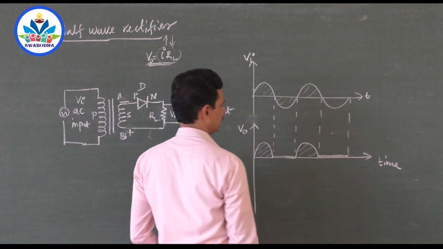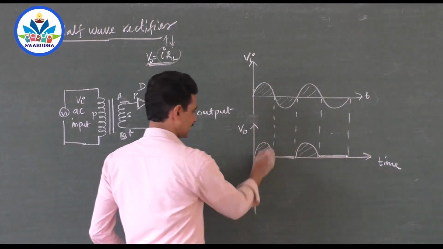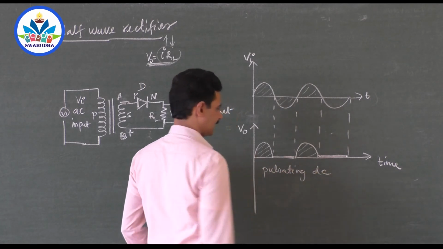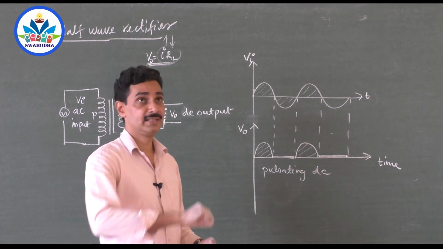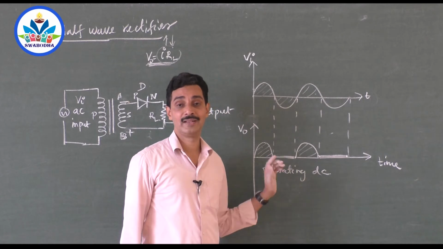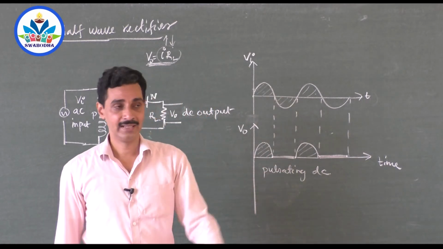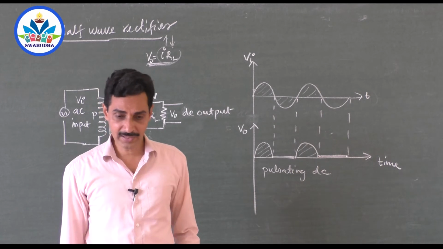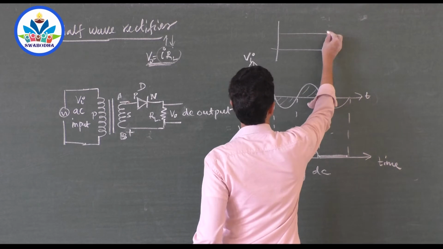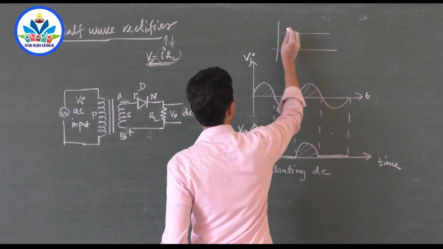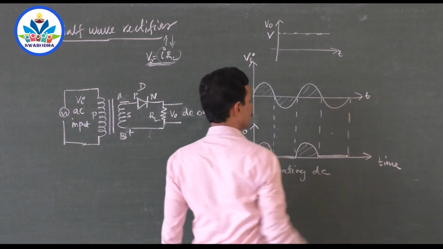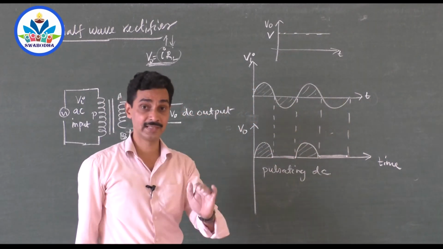This is the output of AC. Can you call this DC? Yes, I call it pulsating DC. What do you mean by pulsating DC? Changing DC. DC increases the value, decreases the value, but doesn't go to the negative value. No negative values are obtained. So you can't call it AC. It is a DC, but it is not a perfect DC like a constant value, always remaining in a steady value. In output voltage versus time, that is a constant V value. No, but it is pulsating, but still it is a DC.